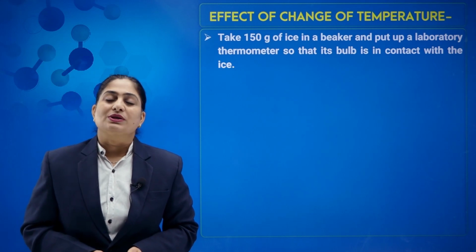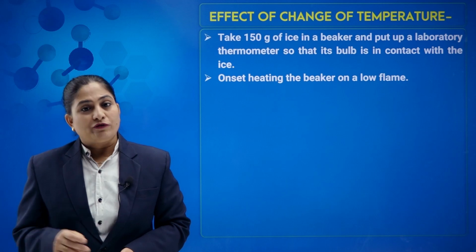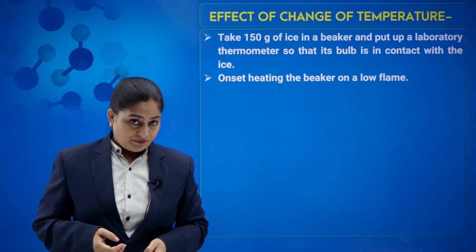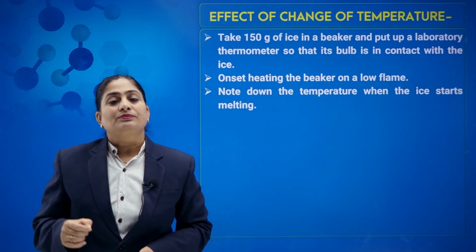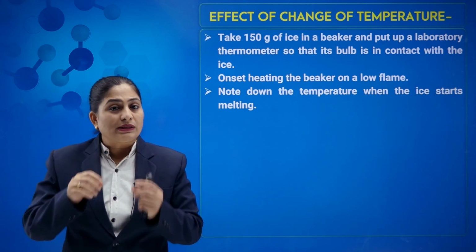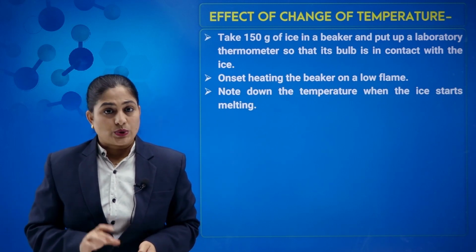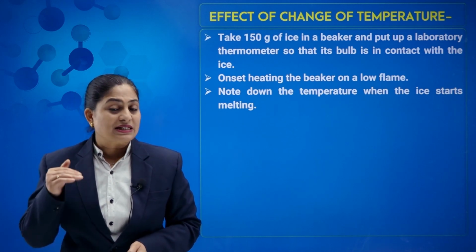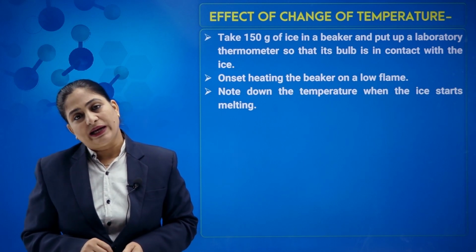So let us discuss these two points one by one. First is the effect of change of temperature. For this, you are supposed to take around 150 gram of ice in a beaker, put in a laboratory thermometer, and then place it in such a way that the bulb of the thermometer touches the surface of ice, so that a noticeable temperature can be measured. Now you start heating this beaker on a very low flame and observe the change in temperature.